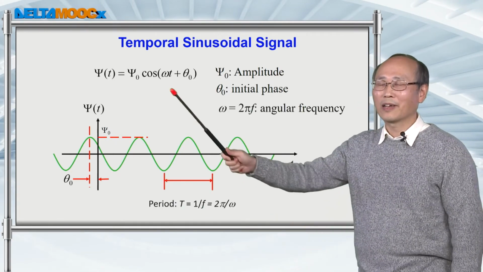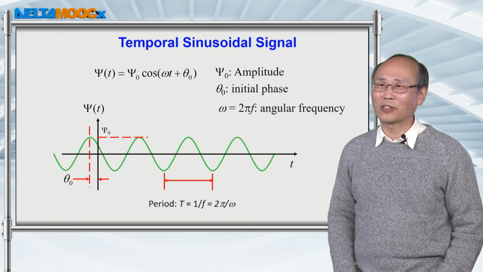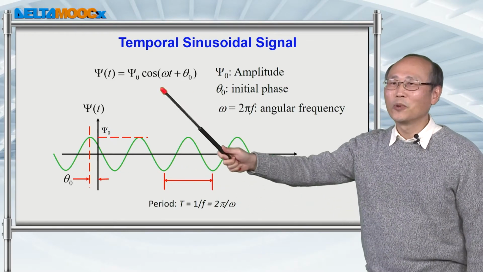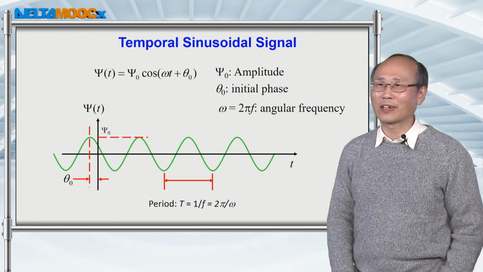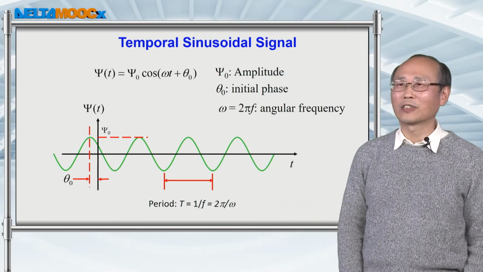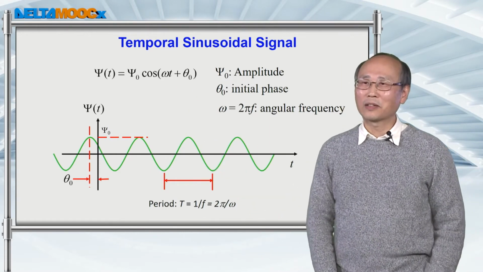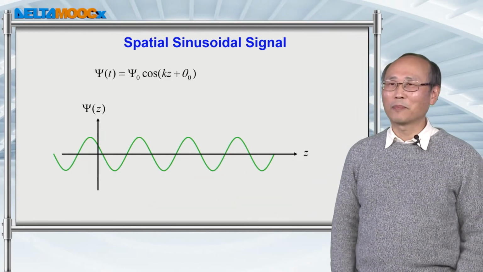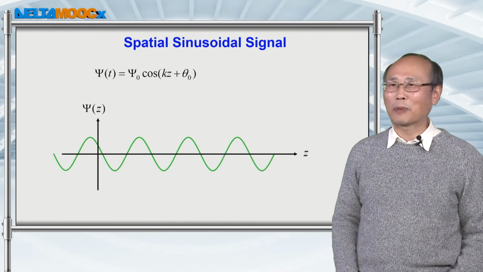At the same time, there's a variable to describe how fast this signal will oscillate in time. We call this omega, which is the angular frequency of this sinusoidal signal as a function of time. Well, the same mathematical formula can be used to describe a sinusoidal function in space.